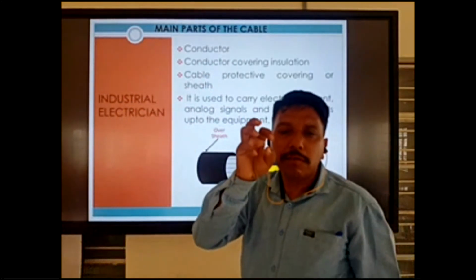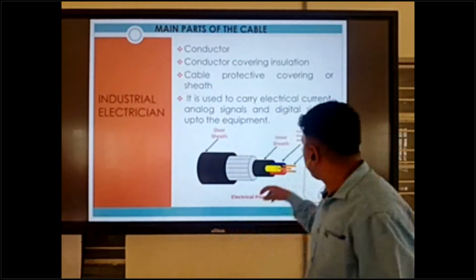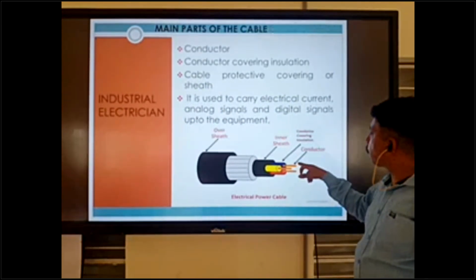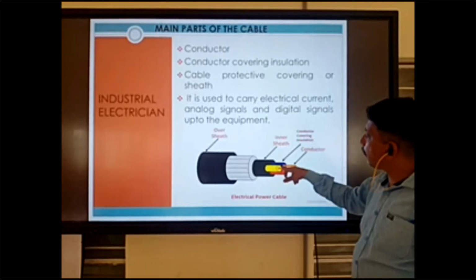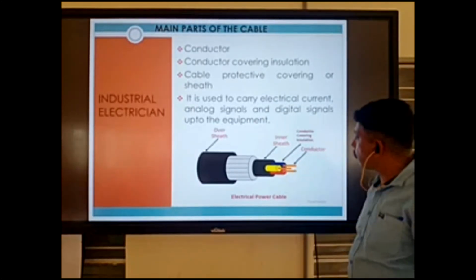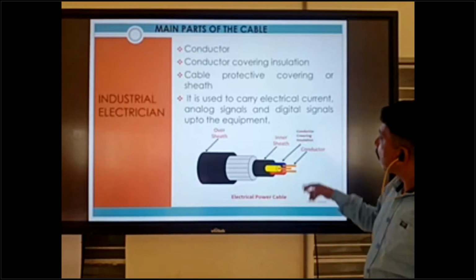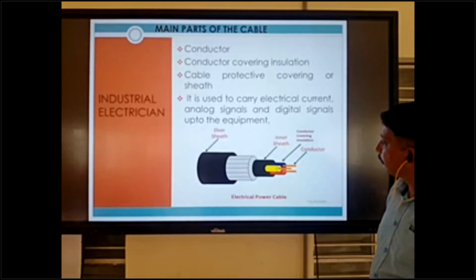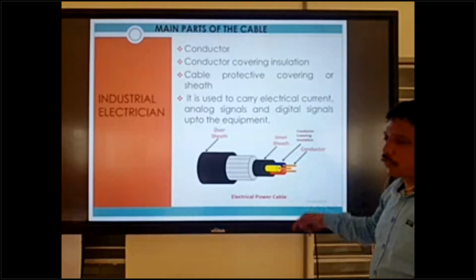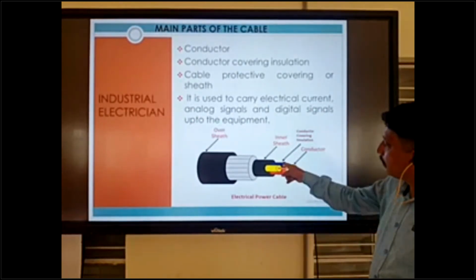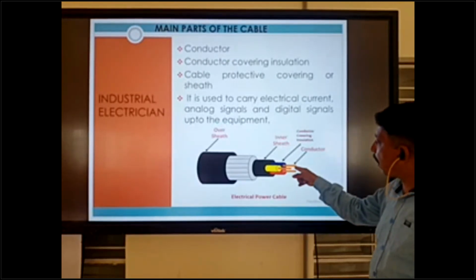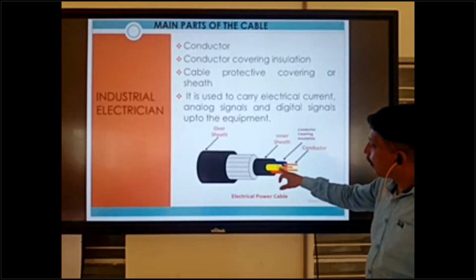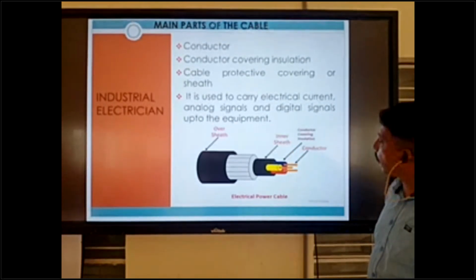The inner part of the cable is the conductor. This is the conductor, okay? And next one, the conductor covering insulation. This is the conductor covering insulation, okay? You can see first the conductor, and after the conductor, the covering insulation.